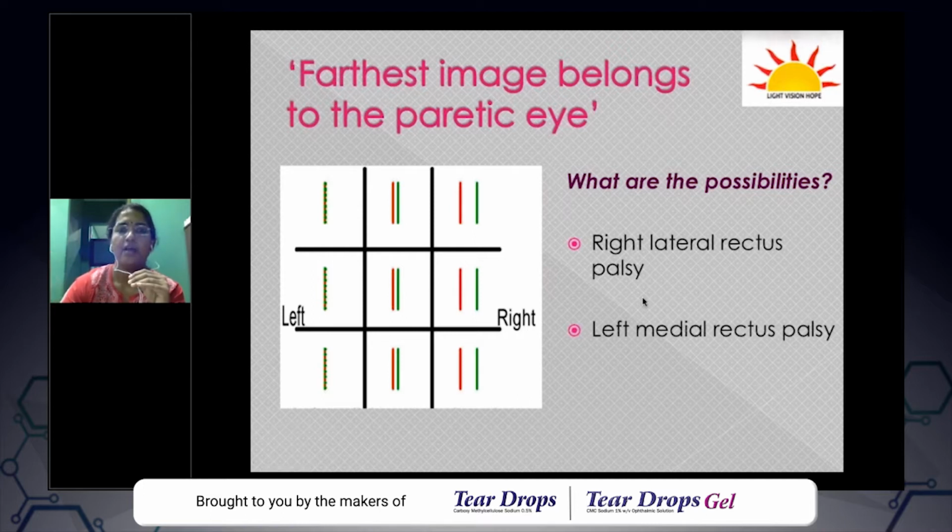So this is a useful thing which you can remember: the farthest image usually belongs to the paretic eye. So we should understand that the farthest image, or the dimmer image, belongs to the paretic eye. So this is the first step in analyzing a diplopia chart. So these are the two possibilities: either it could be a right lateral rectus palsy or a left medial rectus palsy.